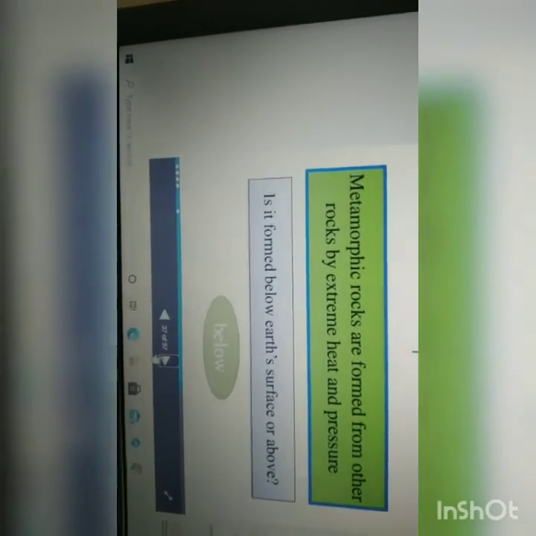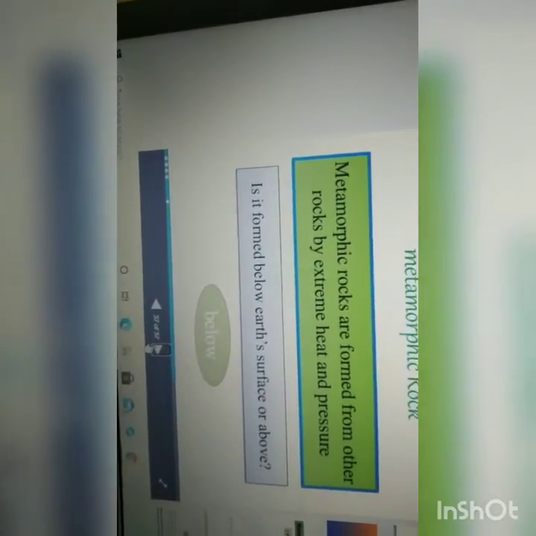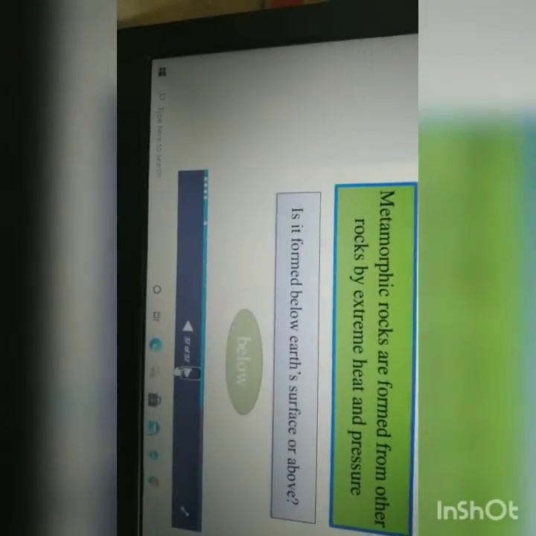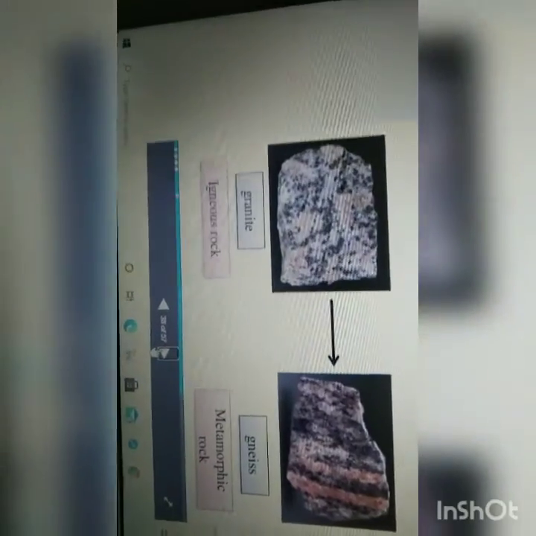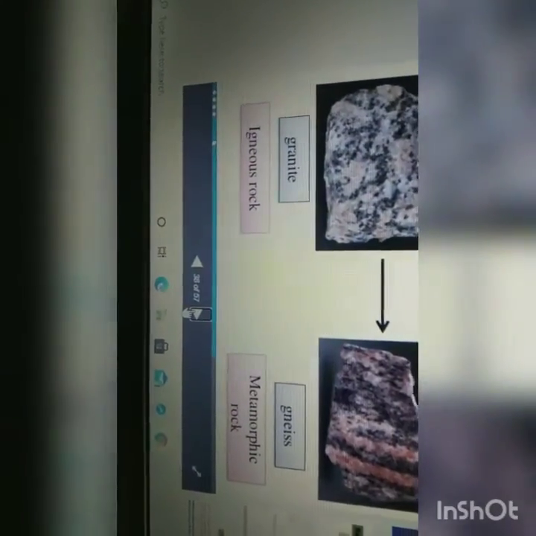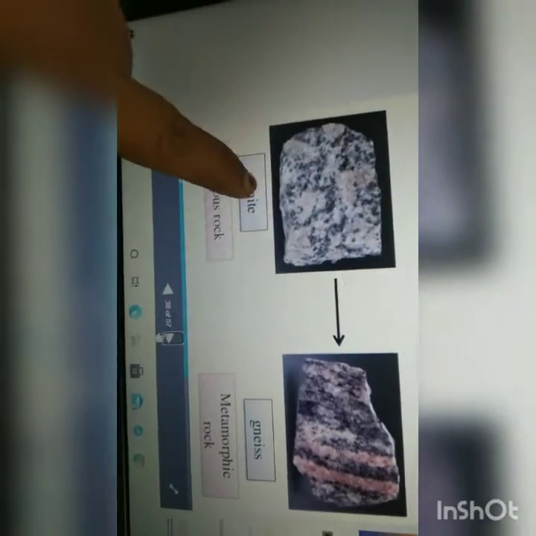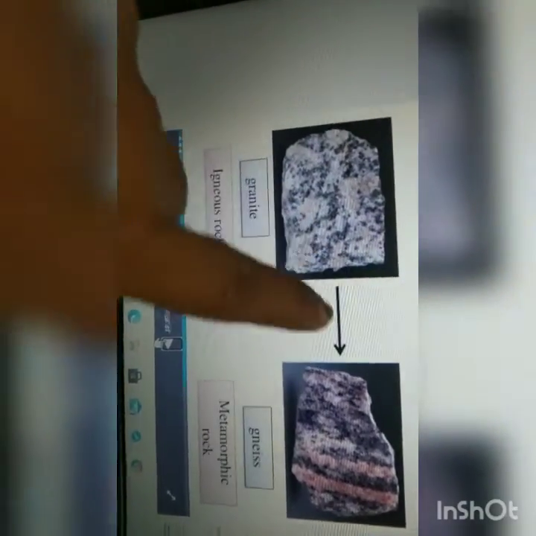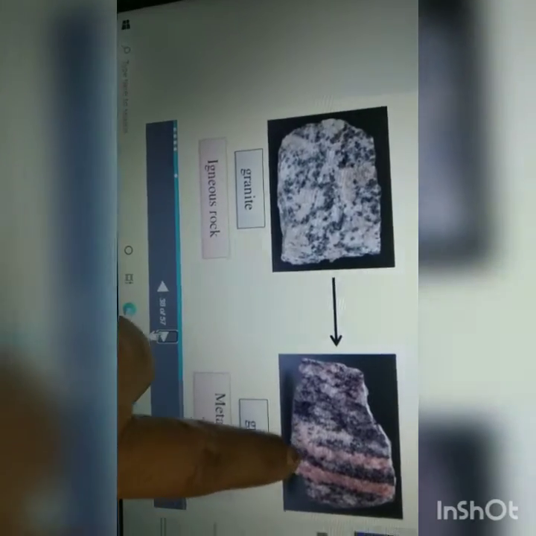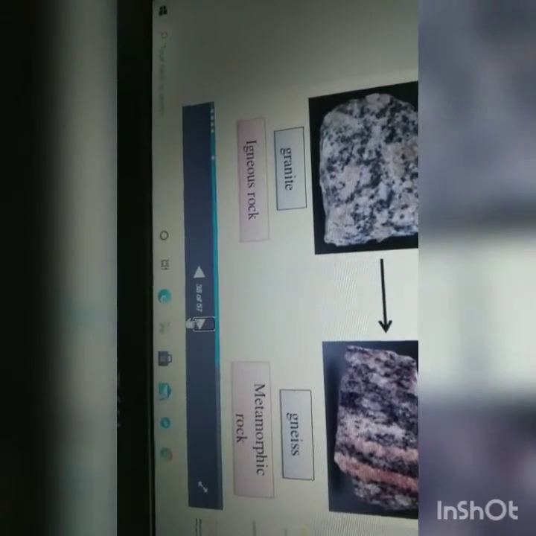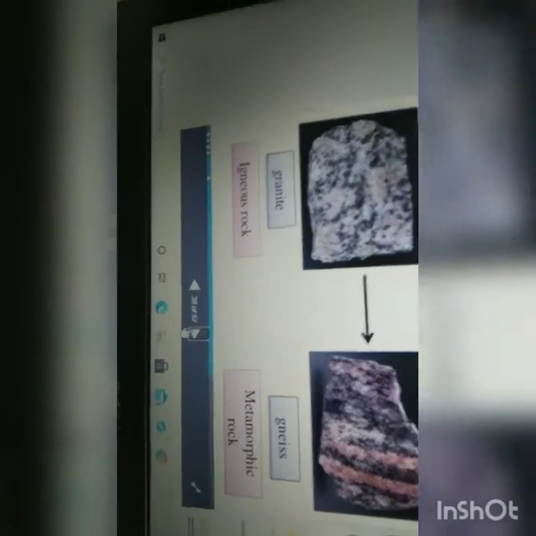Coming to the metamorphic rocks, these are formed from other rocks by extreme heat and pressure. So that means igneous rocks and sedimentary rocks also can be converted into metamorphic rocks through extreme heat and pressure. See here, the metamorphic rock is gneiss. It is formed from granite. Through more heat and pressure, it has been converted into this type of rock. That is gneiss.